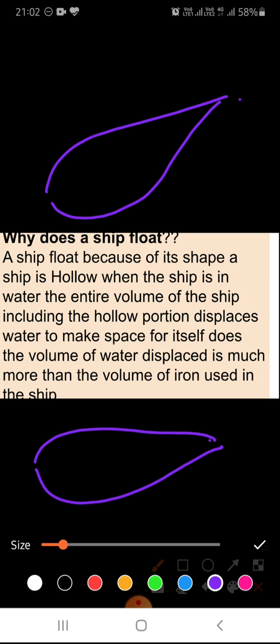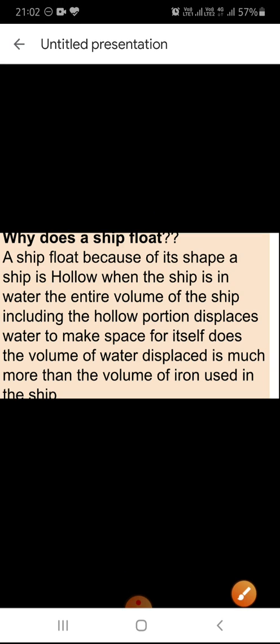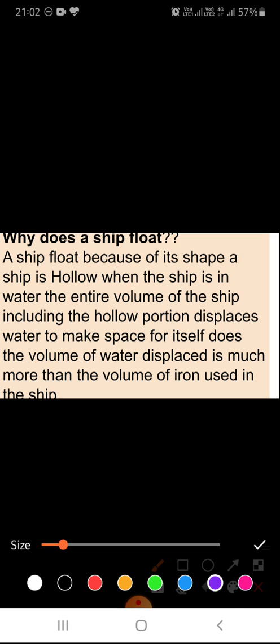Streamlined means they are thinner from this side also, and thinner from this side also. Thin from the center sides and thick at the center. So because of this shape, the ship floats in water. Now how is it so? Let's see here. Ships float because of their shape.